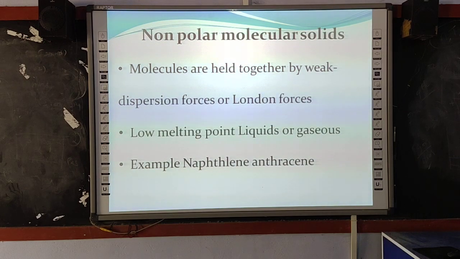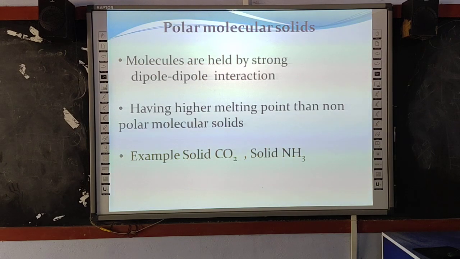In the non-polar molecular solids, the molecules are held together by very weak van der Waals London forces. So, they have low melting points. Generally, they are liquids or gases. And examples for the solids are naphthalene and anthracene. And camphor is also an example for the non-polar molecular solids.